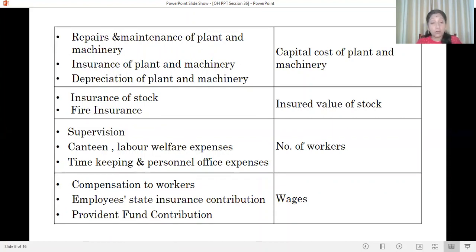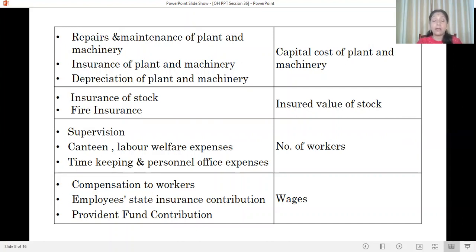Insurance of stock, fire insurance, on the basis of insured value of stock. Supervision, canteen, labor welfare expenses, timekeeping and personnel office expenses, these overheads are apportioned on the basis of number of workers.